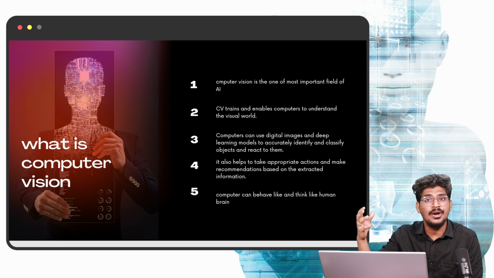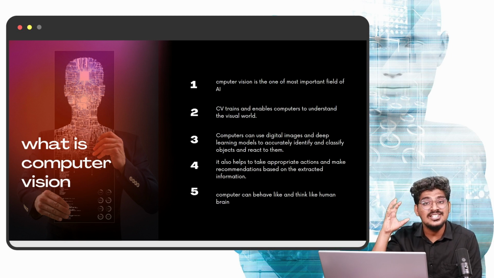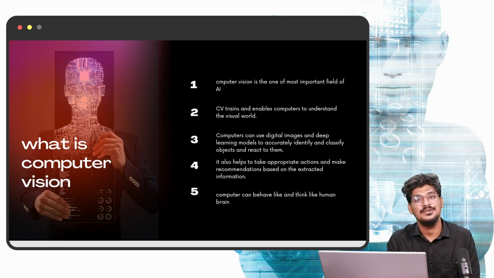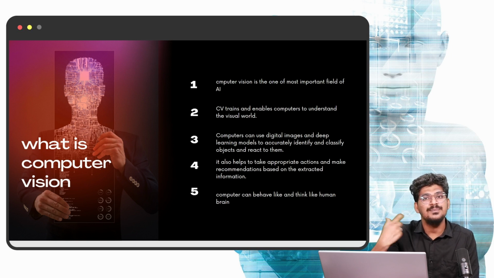For example, a deep learning neural network is designed based on the human brain structure. Right? So this is the way we are going to create it. So what is the pattern for creating the technology? It's completely human. Completely human. So what is the motto of artificial intelligence? We are going to make the machine mimic a human.